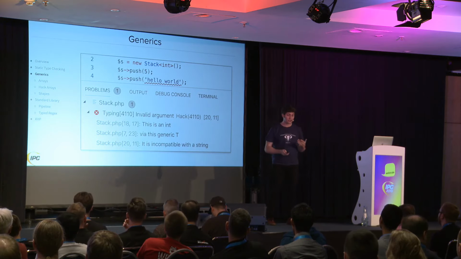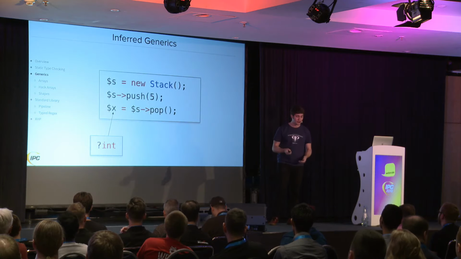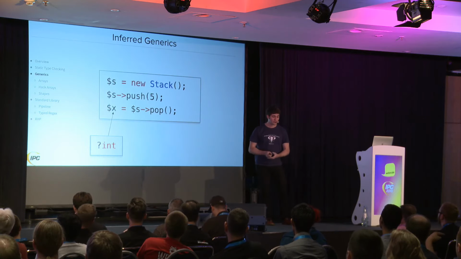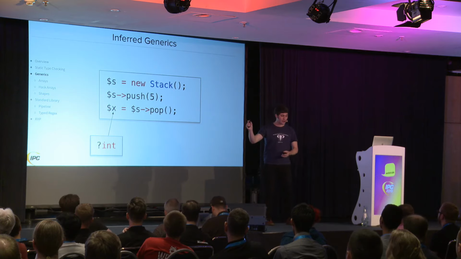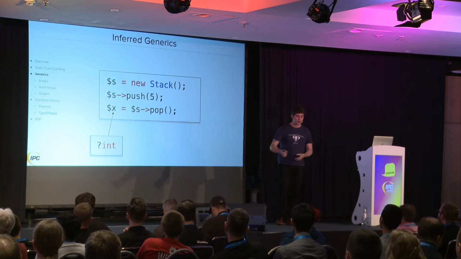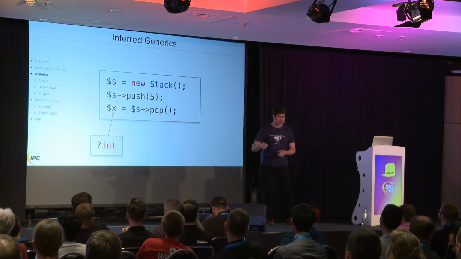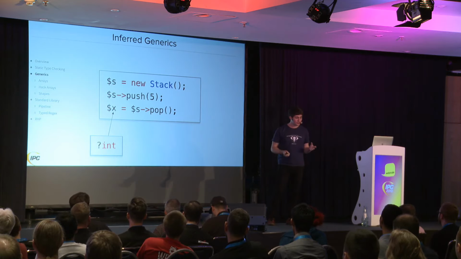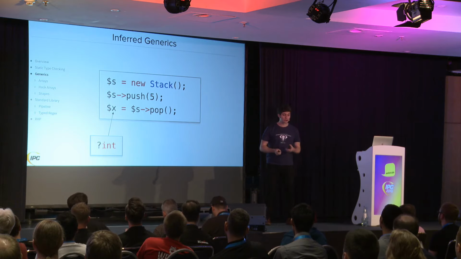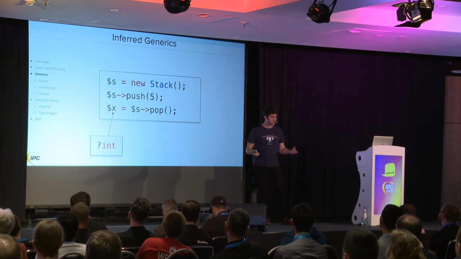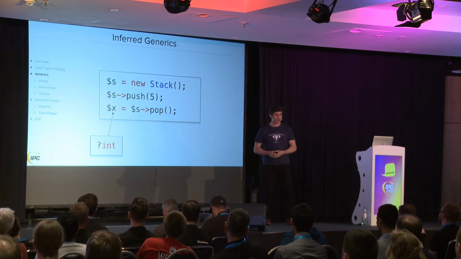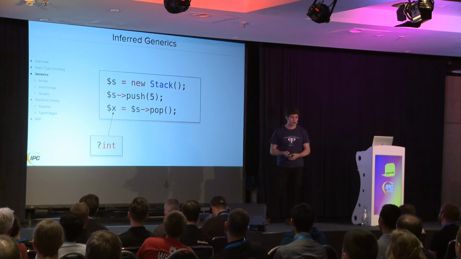Now, I don't have to actually explicitly specify those generics even. I can let them be inferred by the type system. So I can just say, S is a new stack, push the value 5 into it, and if I mouse over that variable and ask Hack what is the type of this variable, it's able to infer that the T type for this stack is int, which means that when we pop data off of it, we get a nullable int because pop is a nullable T. So the generics can be inferred. You don't have to explicitly specify them. This is different from something like Java, for example.